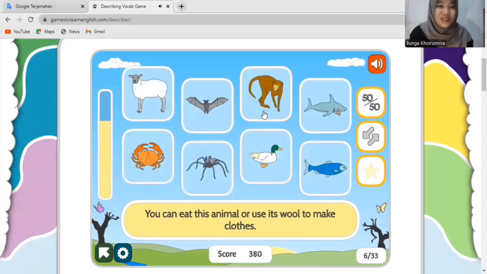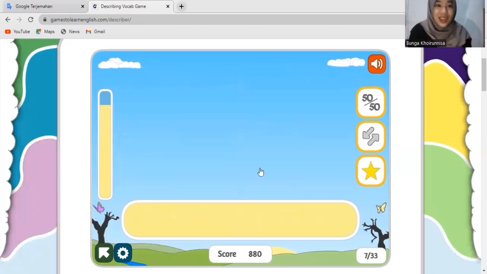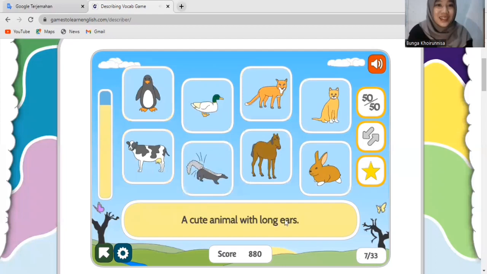Good job. Okay, next. You can eat this animal or use its wool to make clothes. So what is that? It's a duck? No. It's a crab? Or this one? This one, are you sure guys? Okay, we will choose this one. Alright, it's a sheep. Great, everyone.